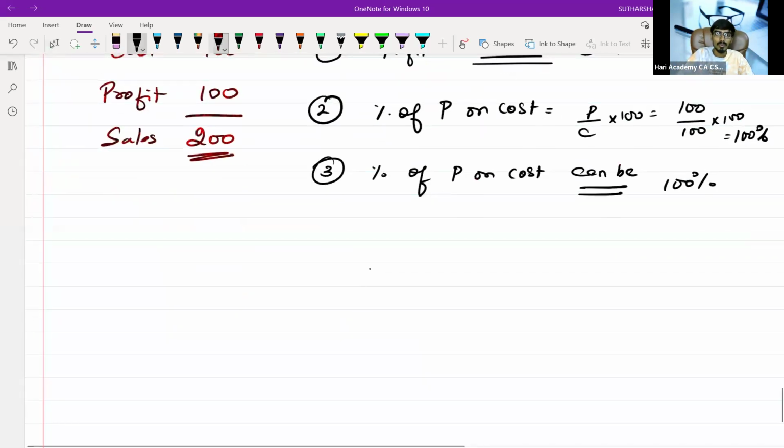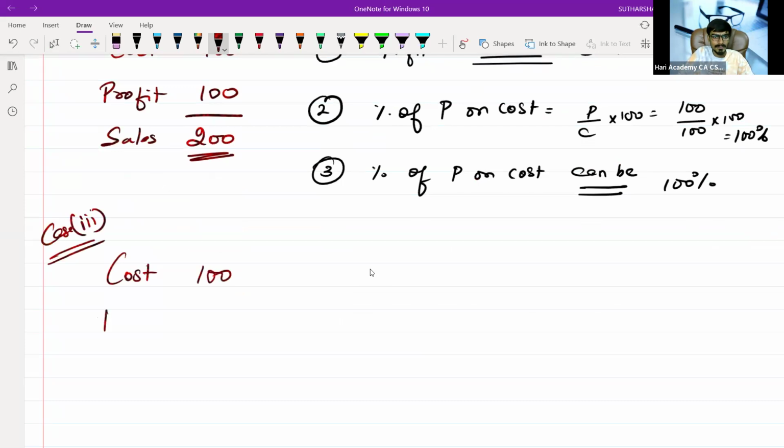Now come to case 3. Sir, what is case 3? Cost is 100, profit is 200, and my sales is 300 rupees. Sir, is this possible?